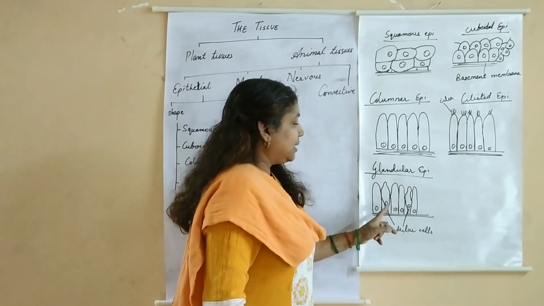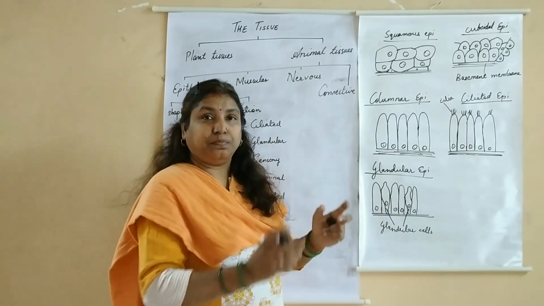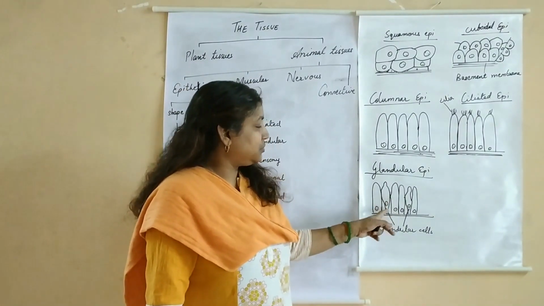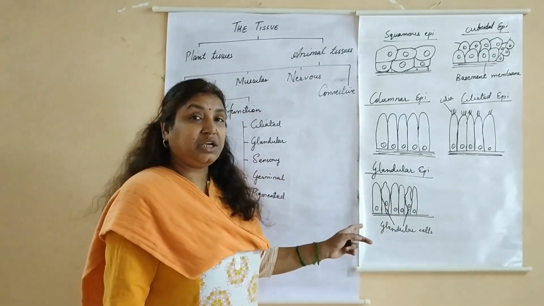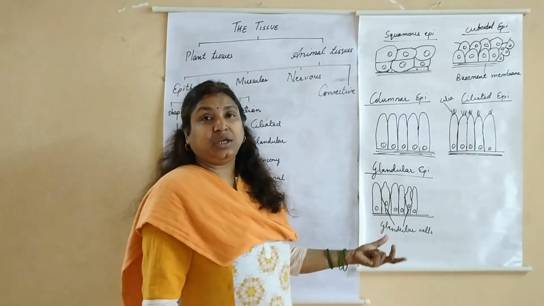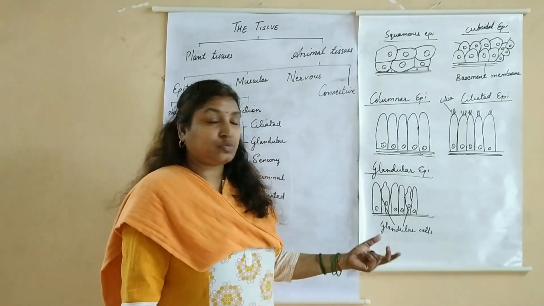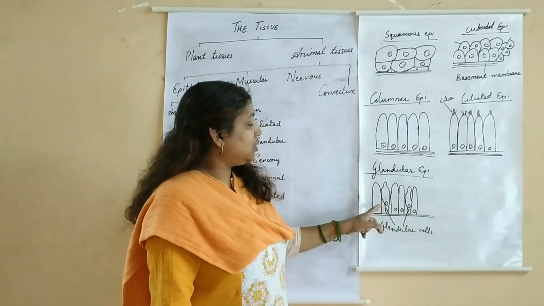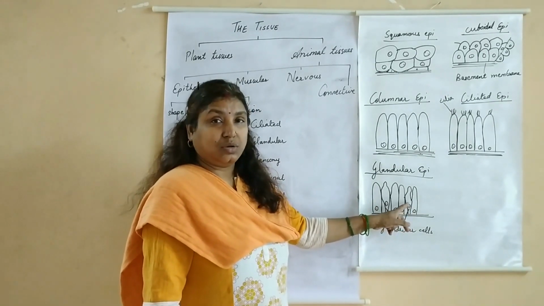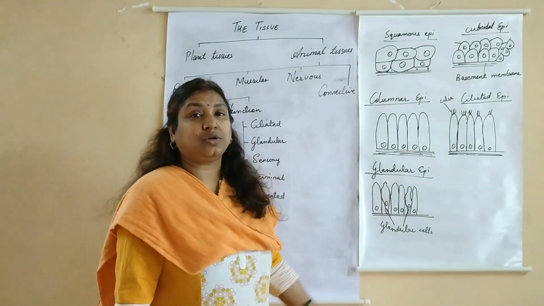So these are your glandular cells which have folded themselves into the shape of a gland, and the function of the glandular cell is to secrete enzymes, tears, sweat, to keep the area moist and clean, or help in the digestion process and absorption process. So these glandular cells help in secretion of certain chemicals and carrying out that particular function.